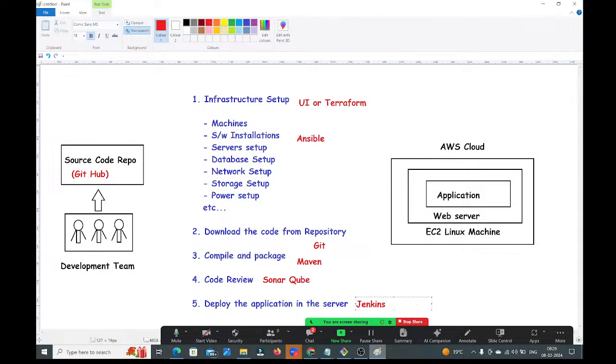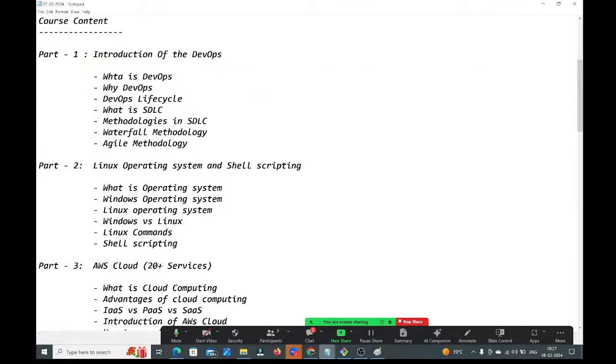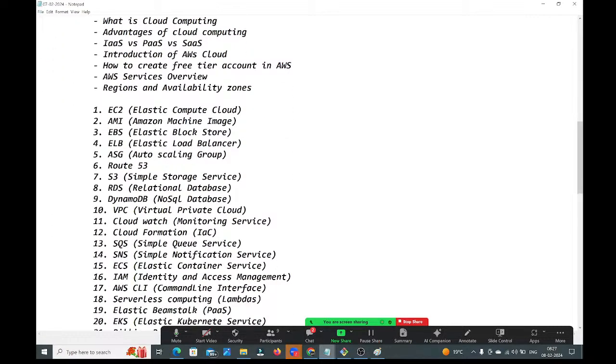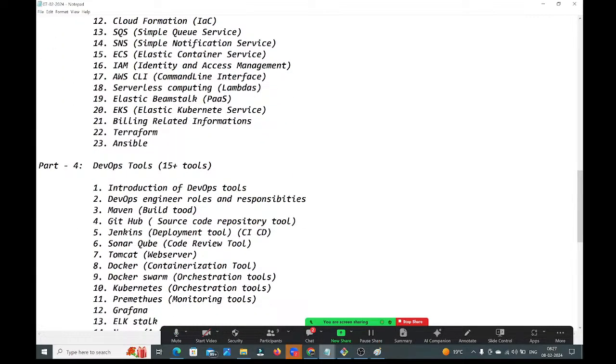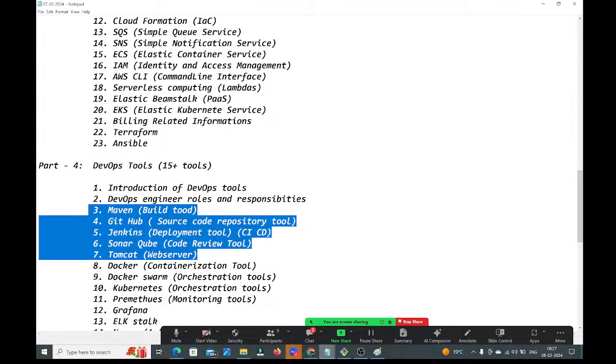Guys, if you observe yesterday's class notes, this is our yesterday's class notes, DevOps tools. Here you can see, Maven as a build tool we are learning. GitHub as a source code repository tool we are learning. Jenkins for CI/CD deployment we are learning. Tomcat as a web server we are going to learn. SonarQube for code review we are learning. All these tools are available in the diagram, right?